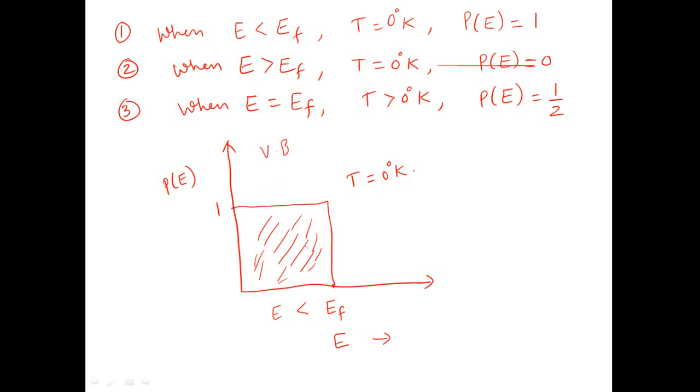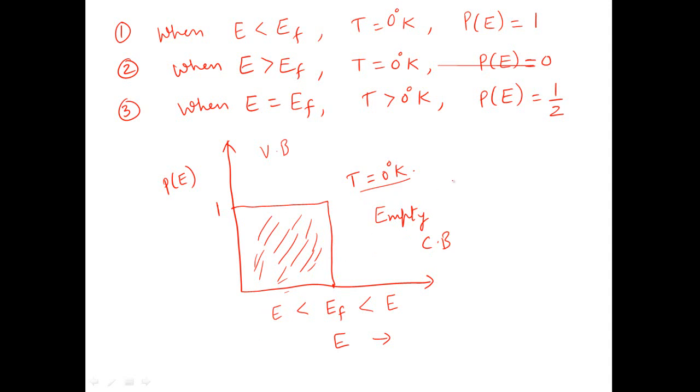So the valence band is completely filled with the electrons at absolute 0, while if the energy E is greater than Fermi energy EF, then at absolute 0 this Fermi function P of E suddenly becomes 0. It suddenly becomes 0, which means all the energy states above this Fermi energy are completely empty. So not a single electron is transmitted into the conduction band. So here this is your conduction band. So the conduction band is completely empty, while the valence band is completely filled at absolute 0.